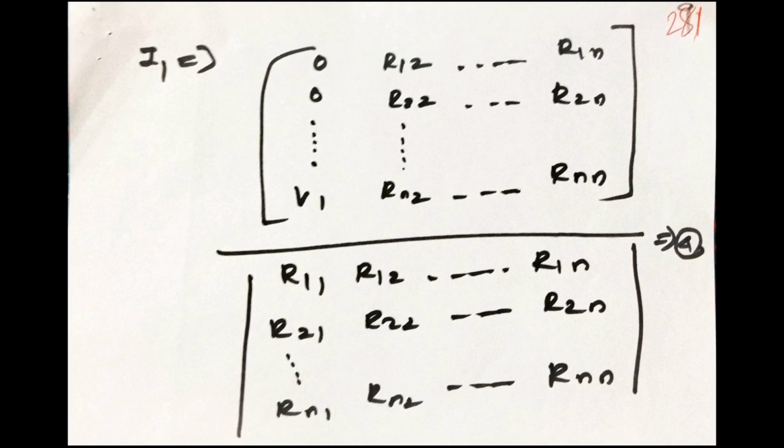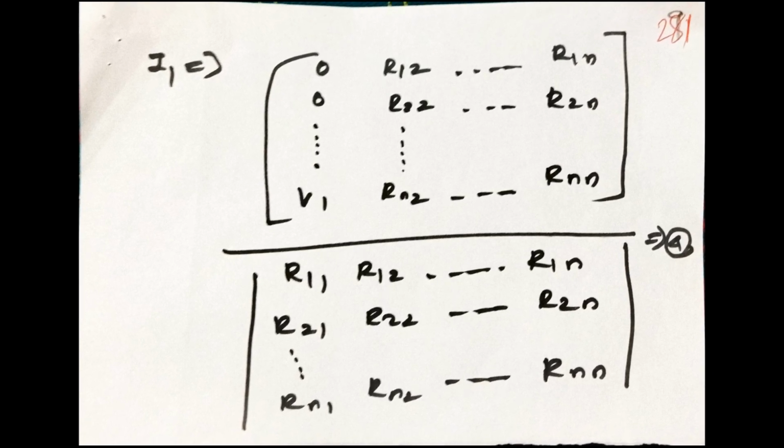I1 is equal to the determinant with the first column replaced by 0, 0, V1, divided by the determinant of R11 to Rnn, which is the fourth equation shown in the notes.